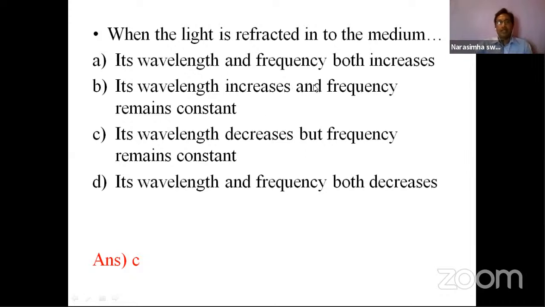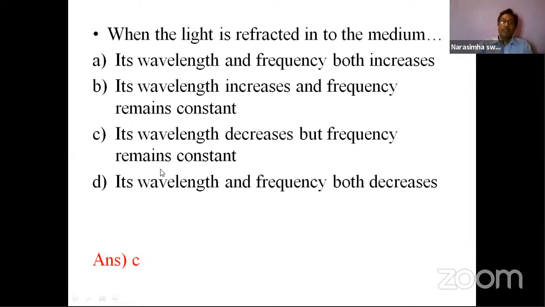Frequency remaining constant may be a chance. Frequency may remain constant while light moves from one medium to another. What is frequency? The number of vibrations per second, the number of oscillations made per second, which may be the same.